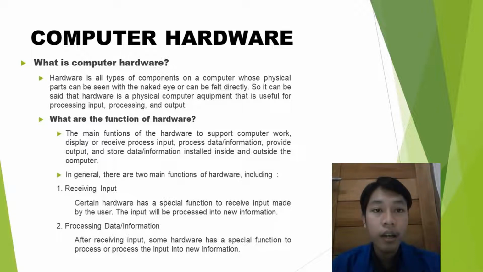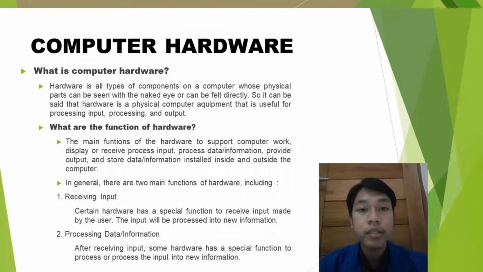In general, there are two main functions of hardware. First, receiving input. Certain hardware has a special function to receive input made by the user. The input will be processed into new information. Second, processing data or information. After receiving input, some hardware has a special function to process the input into new information.